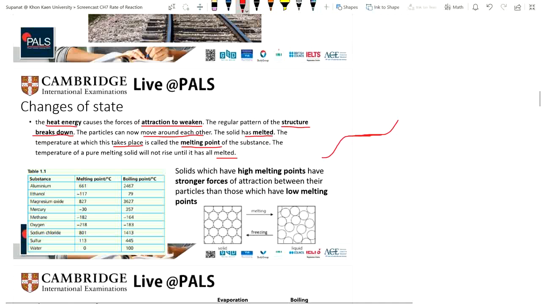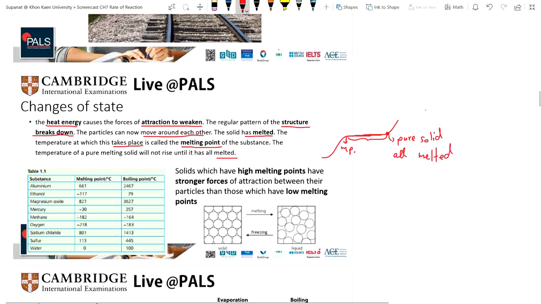The solid here, the melting point, MP. Here it will stay constant until the pure solid has all melted.